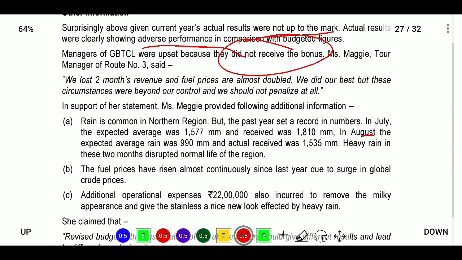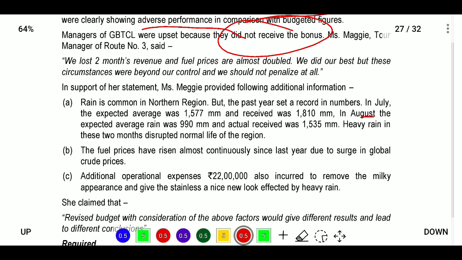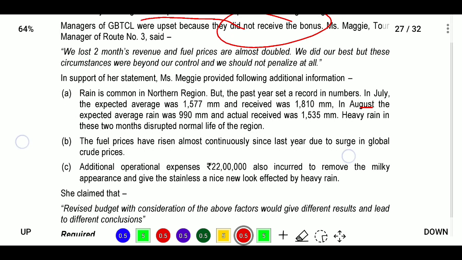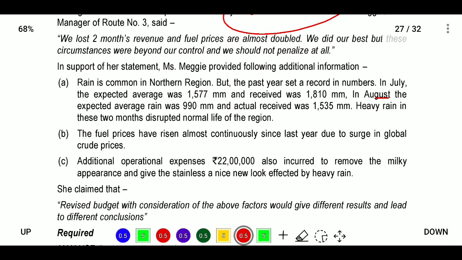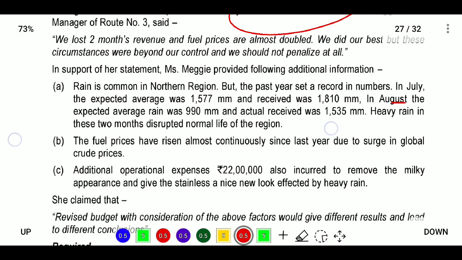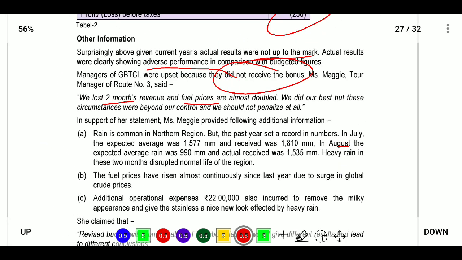Mr. Maggie, tour manager, route number 3, said that, sir, we are not giving bonus, but what is the reason? The loss is not in our control. He is explaining his way. Because of this happening, we got the loss. We lost 2 months of revenue because fuel prices almost doubled. So the fuel cost we decided was one cost, but actually it was different, and we did our best. These circumstances were beyond our control, so we should not be penalized at all.